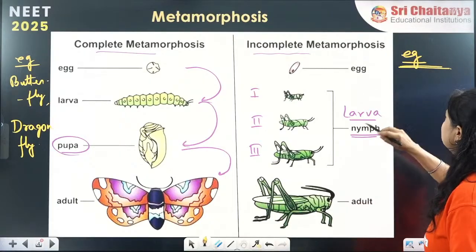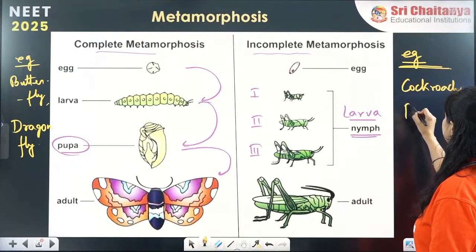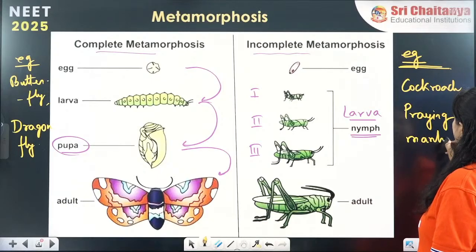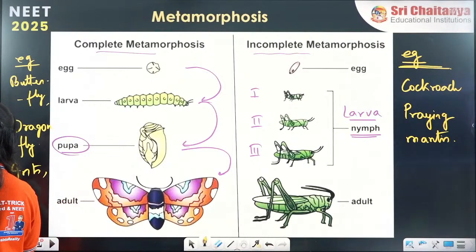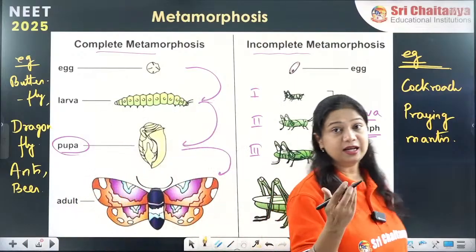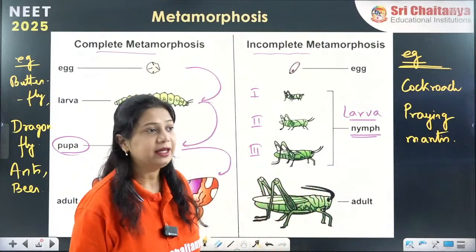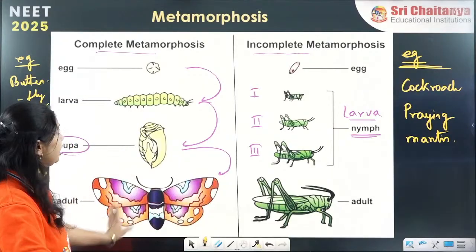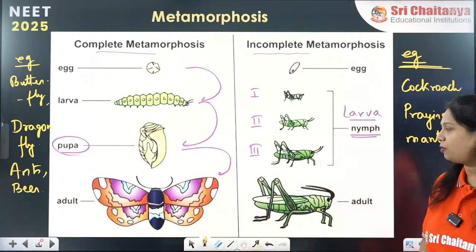Incomplete metamorphosis is seen in the cockroach, mantis, praying mantis, etc. Even the ant, bee, wasp, they all show complete metamorphosis. Silkworm, they show complete metamorphosis, whereas the cockroach, praying mantis and many other flying insects show incomplete metamorphosis. So these are the different types of metamorphosis, and I am sure now you have understood what the different types of metamorphosis are.